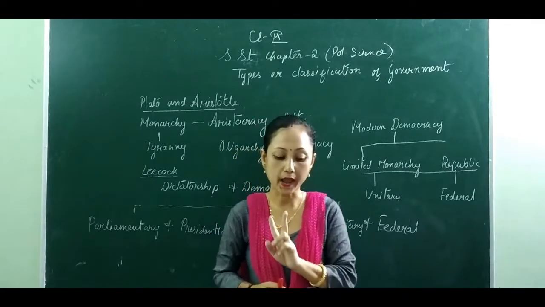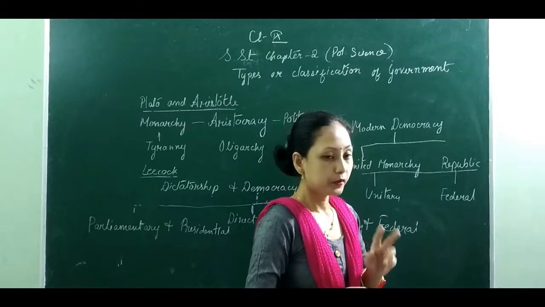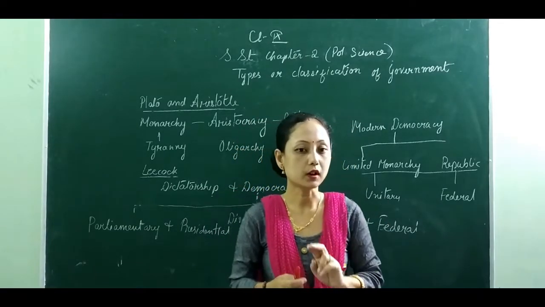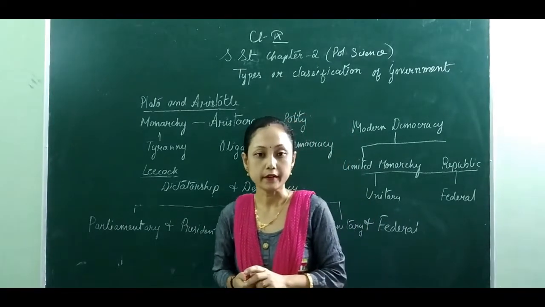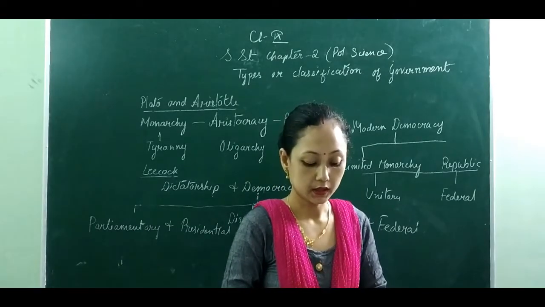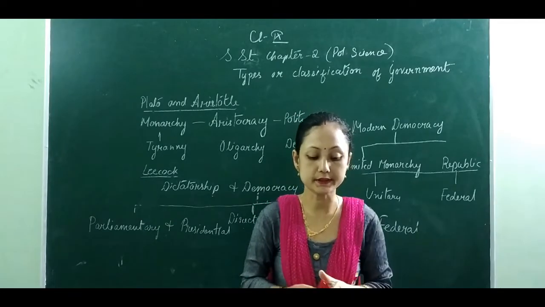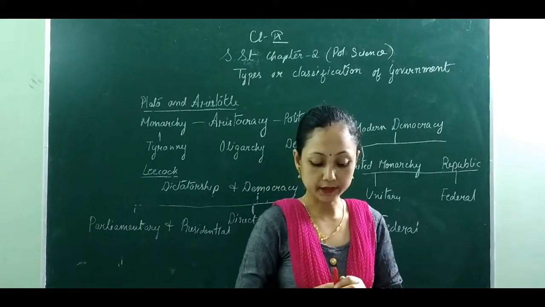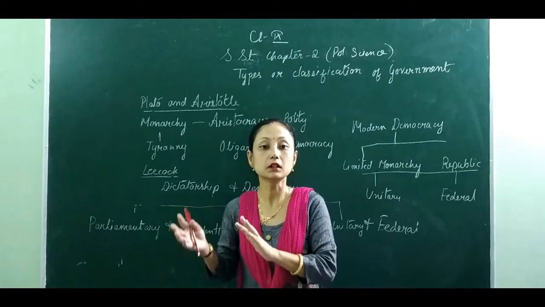These are the two heads, the executive and the legislature. The executive work is done by the Council of Ministers along with the Prime Minister, whereas the legislative work is done by the President. Another characteristic of the parliamentary form of government is that the members of the executive are also the members of the legislature.